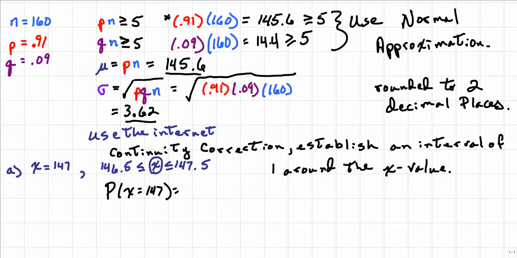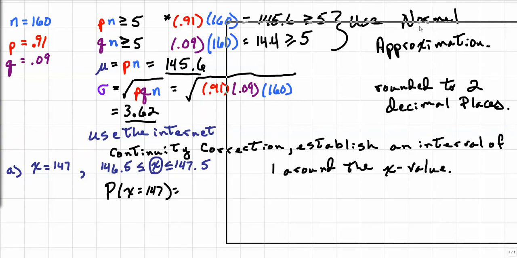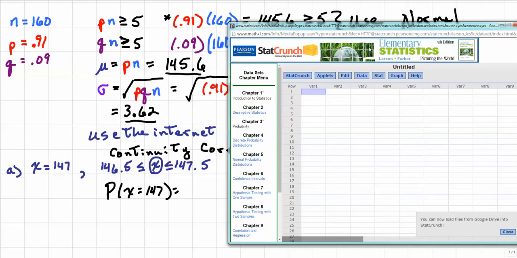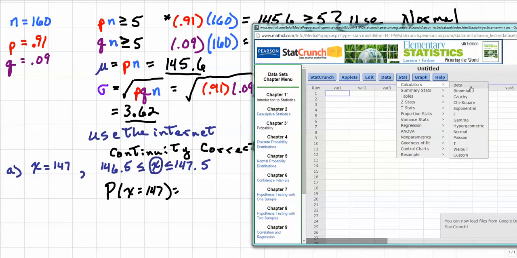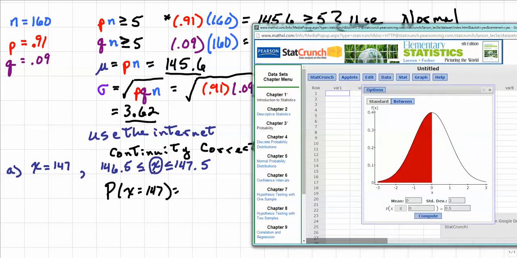So you will need to open StatCrunch by left-clicking the button that's either in your homework or on the left-hand side of your window. Left-click Stat, highlight Calculators, and scroll down to Normal. Left-click Normal. Now remember, this is going to be a between because it's 146.5 less than or equal to x less than or equal to 147.5, so left-click Between.